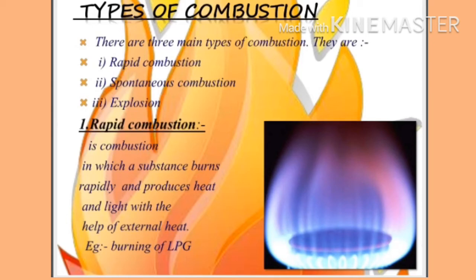For example, burning of LPG: when the cylinder regulator button is on and we bring a burning matchstick near the burner, the burner starts to produce heat and light. Here, by burning a matchstick or a lighter we provide the heat, and because of this the burner starts to produce heat and light energy. Such a type of combustion is called rapid combustion.